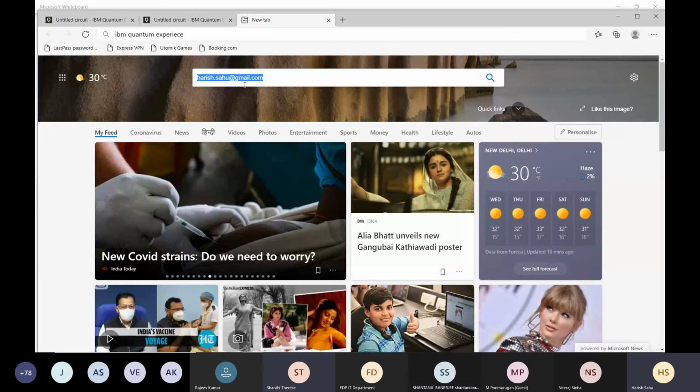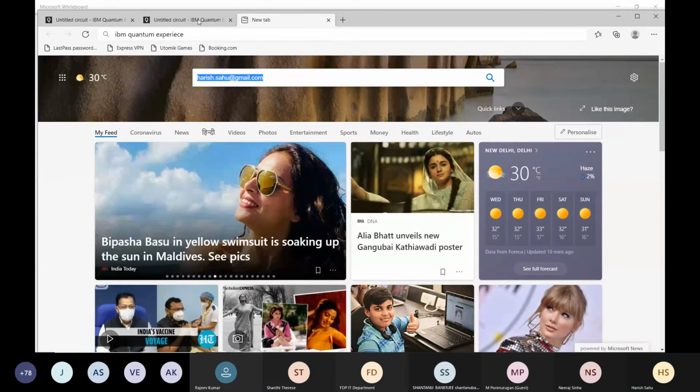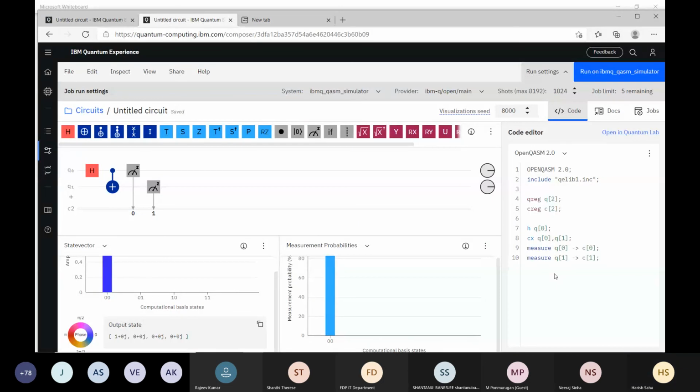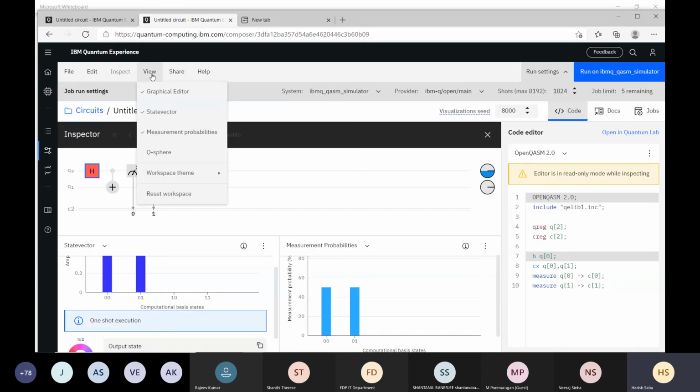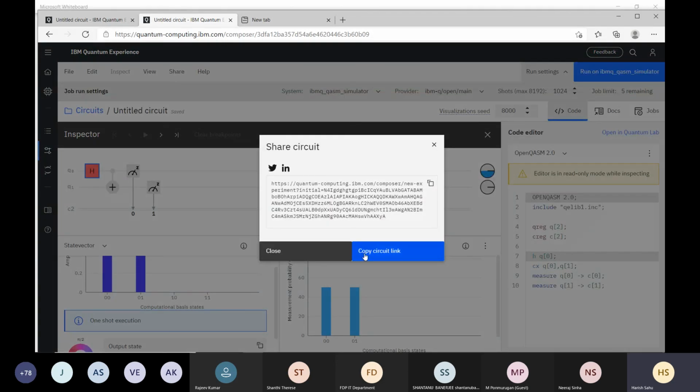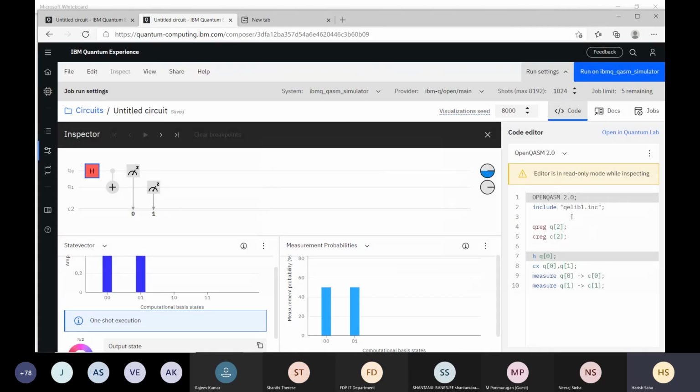Perfect. So inspect you have understood. View also you have understood. Share: there is a circuit like this. If I want to share with someone on Twitter, then this is the link. Whenever someone opens this link, it will come to this browser and they can see the circuit. The other way is to download this file, import or export, and then you can do it. All these things we are doing online on this platform.